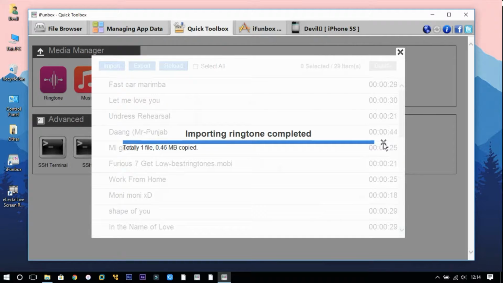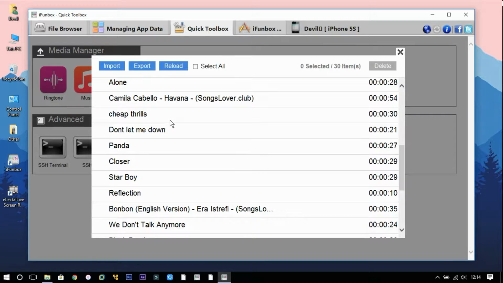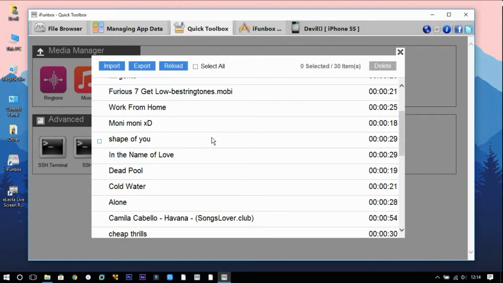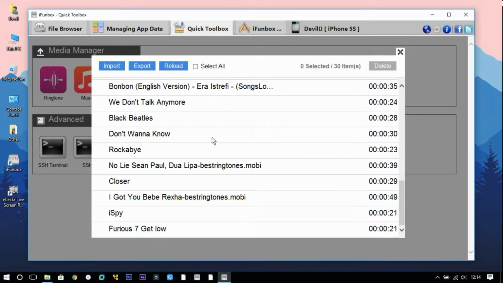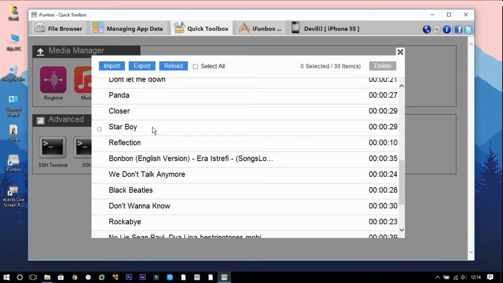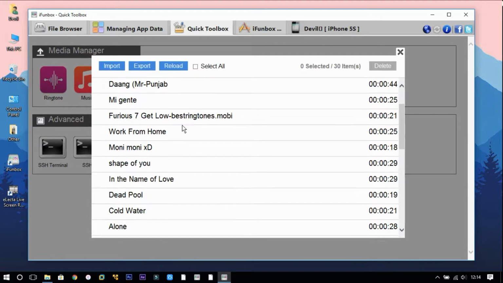It will import the ringtone and convert it into iPhone's format. You will see I imported lots of ringtones in my phone, and the selected ringtone is imported. Now I will show you the ringtones in my iPhone.